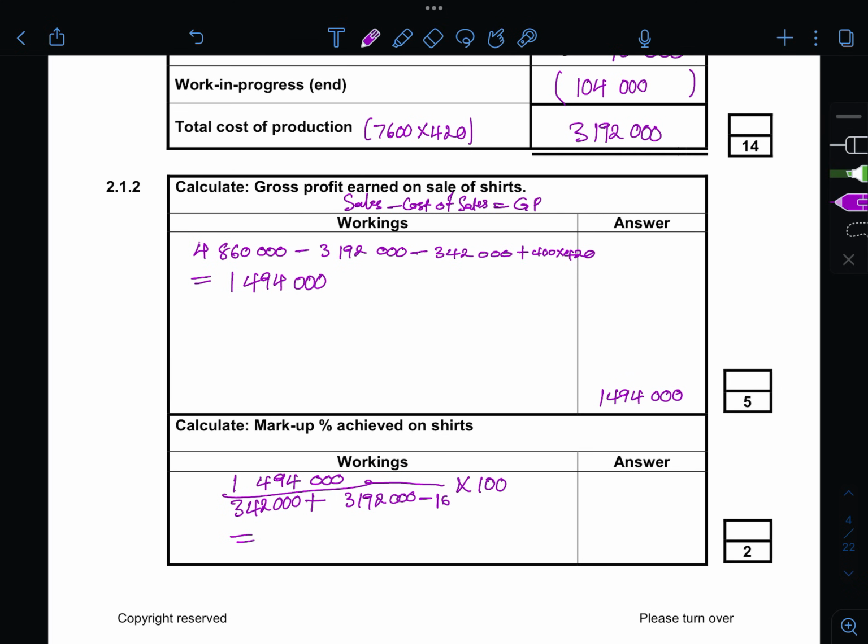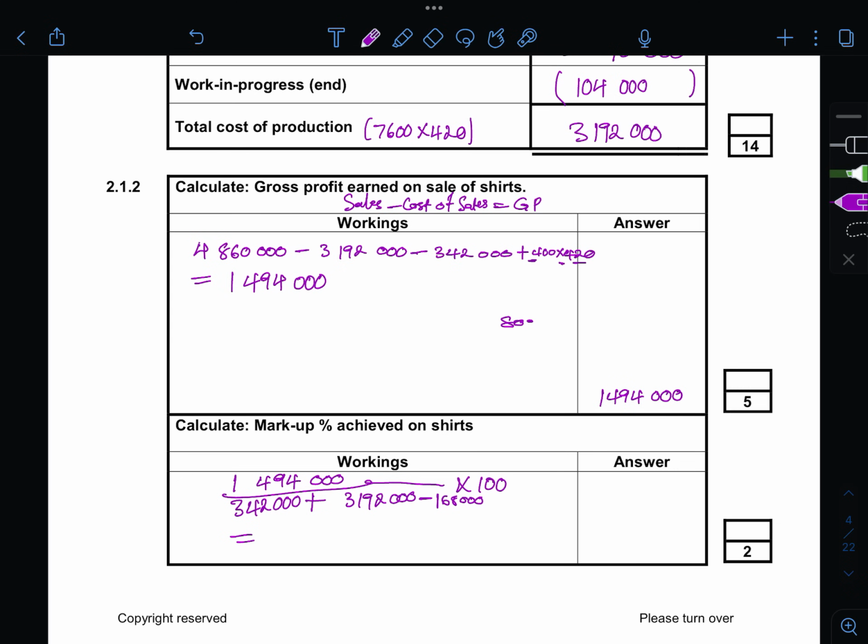So 400 times 420: 4 times 4 gave me 16, and 400 times 20 should give you 8. So it's 168. Yes, my quick math is working here.